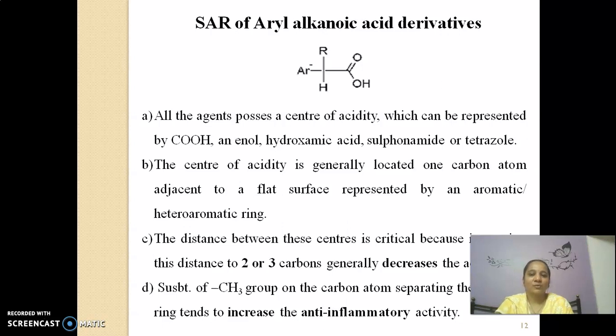This means these are the four important points in aryl alkanoic acid derivatives. First, it consists of a center of acidity. It may be a carboxylic group, enol, hydroxamic acid, sulfonamide or tetrazole. This center of acidity is located one carbon atom from the flat surface, meaning between the aromatic ring and the center of acidity there is a minimum of one carbon atom; more than 2 or 3 decreases the activity. And this one carbon atom carries the methyl group, meaning the acetic acid derivative is converted into the propionic acid derivative, which increases the anti-inflammatory activity.